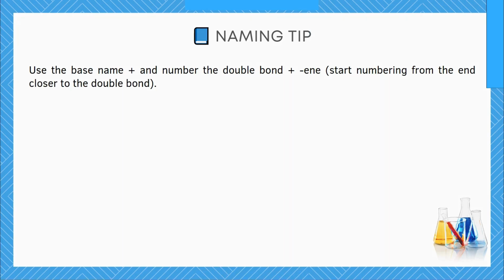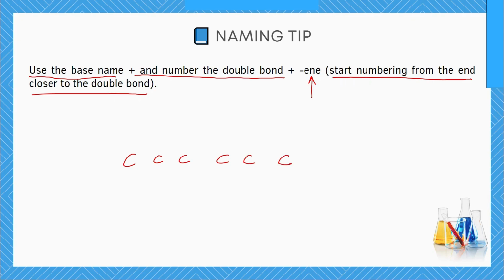To name an alkene, you are to use the base name and then add the number that shows where the double bond is located, and then you add the suffix ene, which is pronounced as in. Now here is a tip: start numbering from the end closer to the double bond. I'll show you an example right now. So for example, let's say we have 1 2 3 4 5 6 carbon atoms, and then we have some single bonds, and then we have a double bond over here. All right, so if we have hydrogen filling up the rest of this molecule,